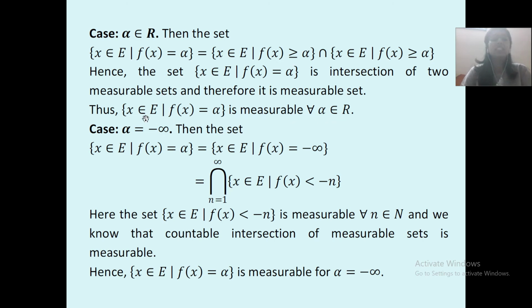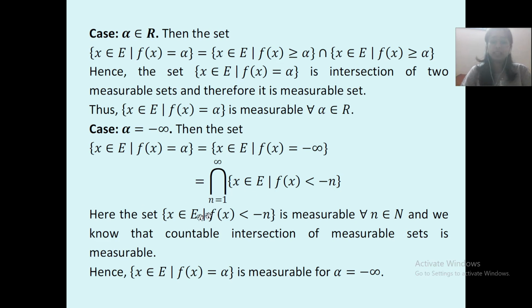Now we will see the second case, where alpha is equal to minus infinity. Then the set {x belongs to E such that f(x) is equal to alpha} is equal to {x belongs to E such that f(x) is equal to minus infinity}, which is equal to the intersection, where n runs from 1 to infinity, of {x belongs to E such that f(x) less than minus n}.